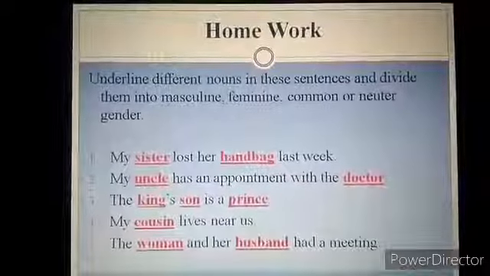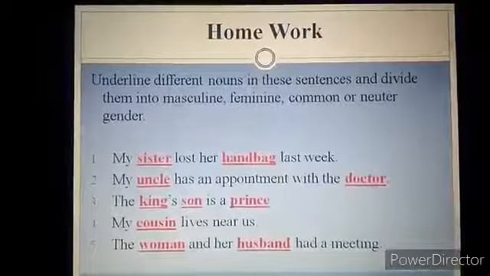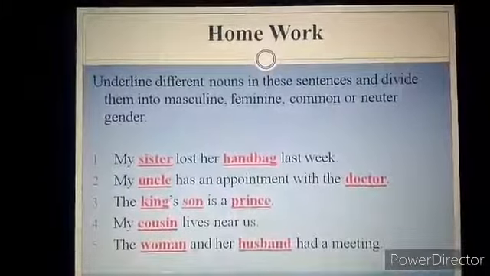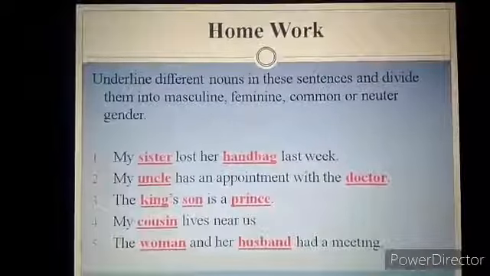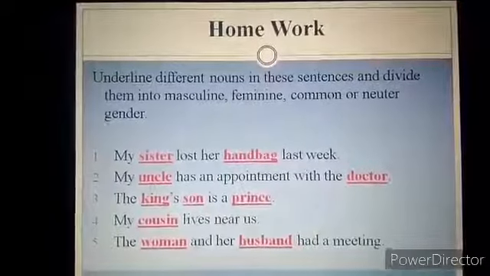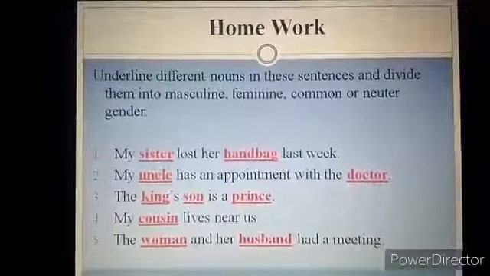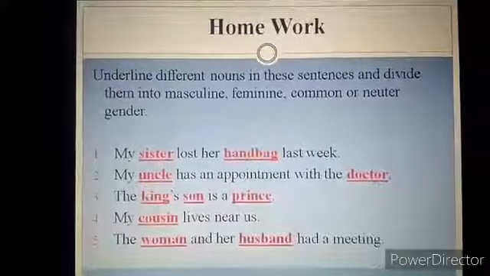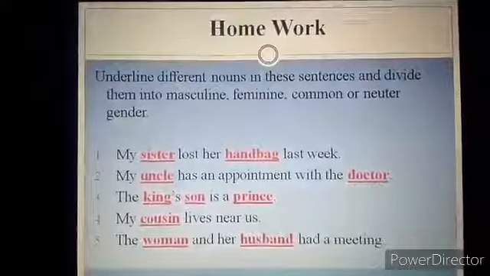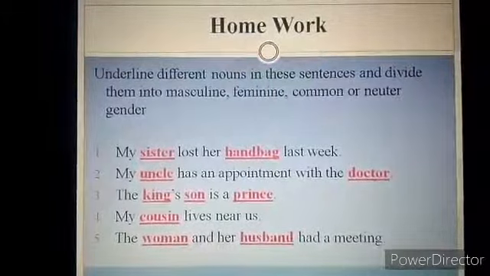Because it has its feminine, which is aunt. So it is a masculine gender. In the word doctor, can you tell me which type of gender it is? Is it masculine or feminine? No, it is common gender. Why? Because we use it for both feminine and masculine.